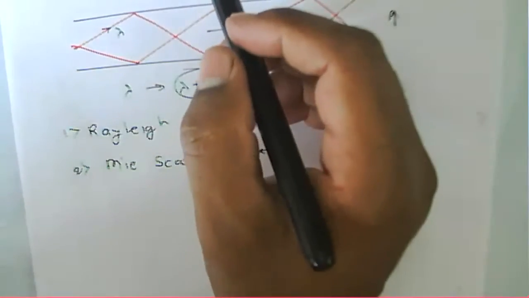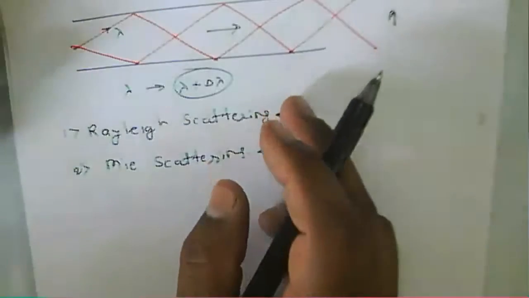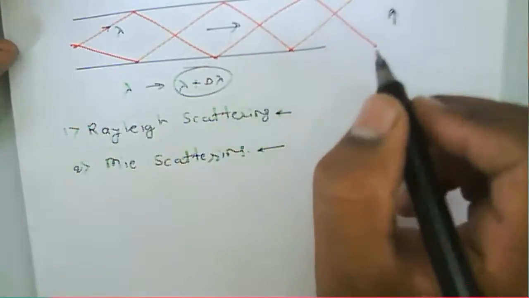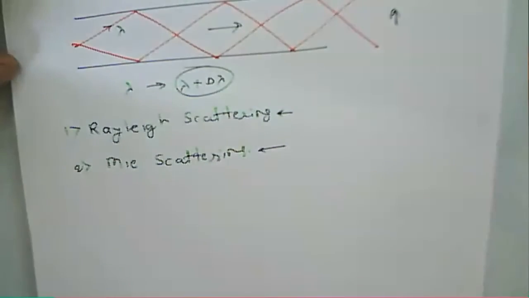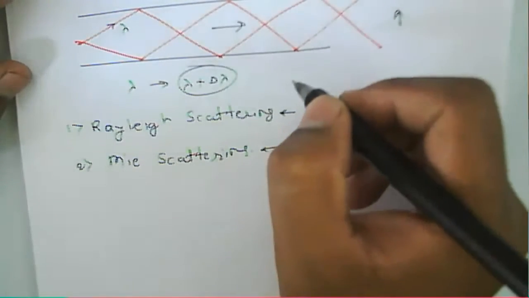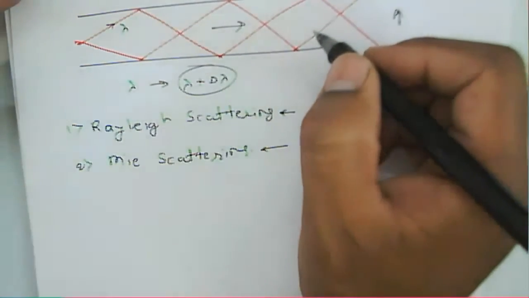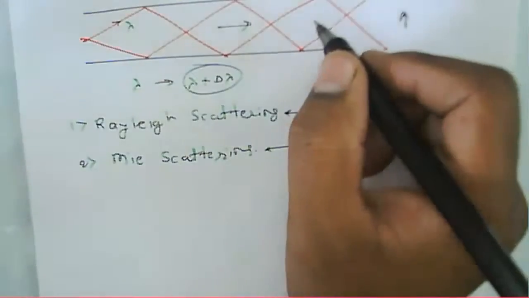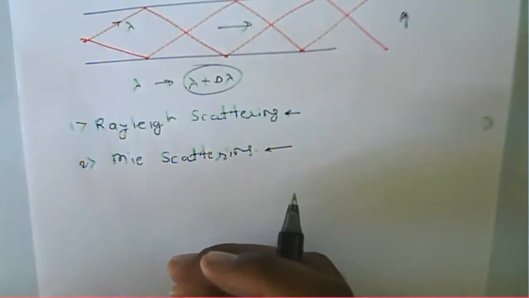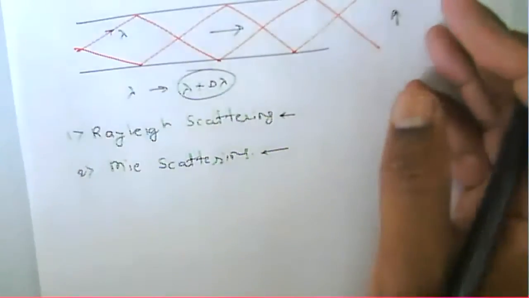Why do these modes change? Because earlier we said that fiber has intrinsic absorption and extrinsic absorption, and the fiber has absorption near the infrared window.